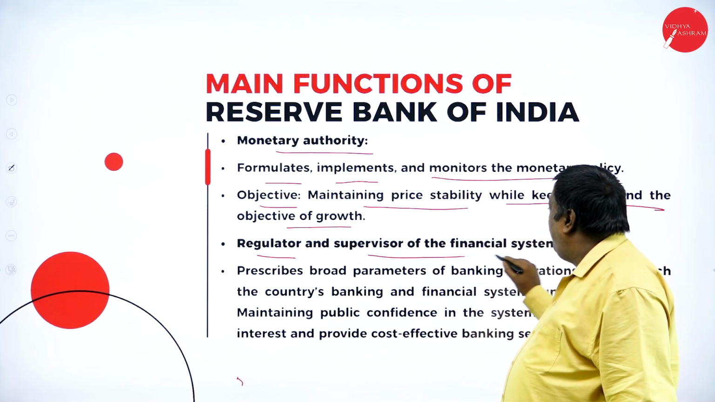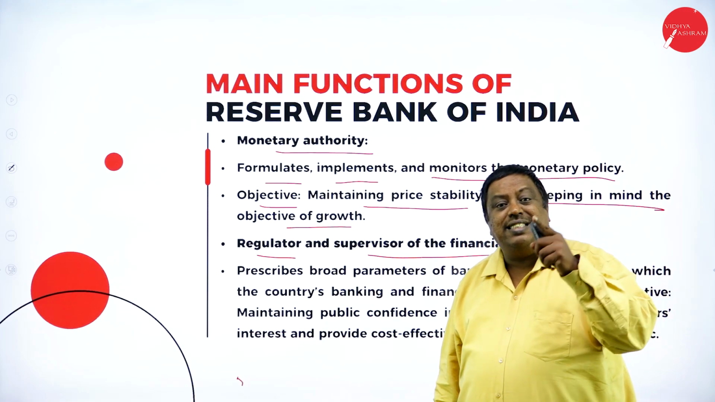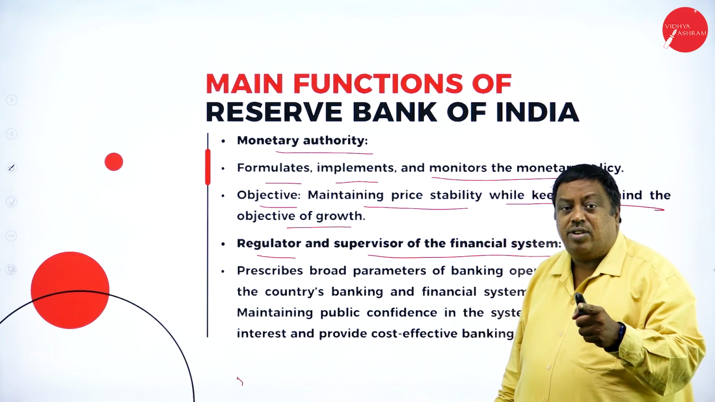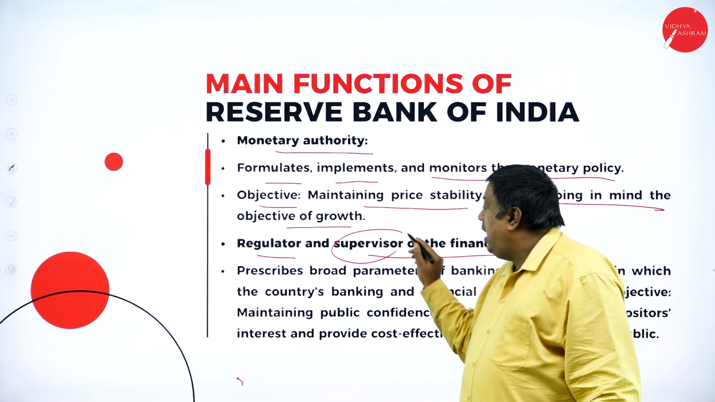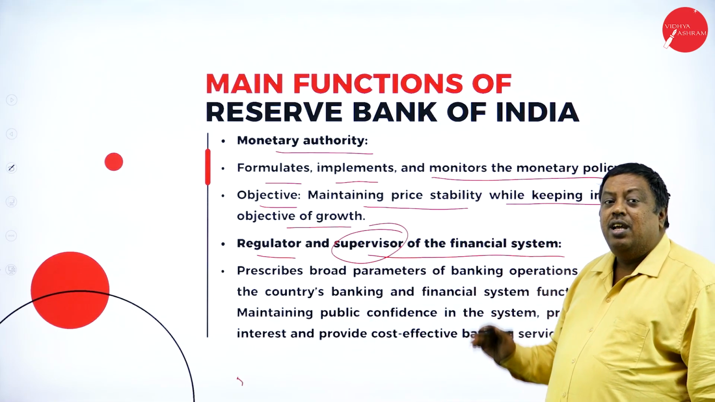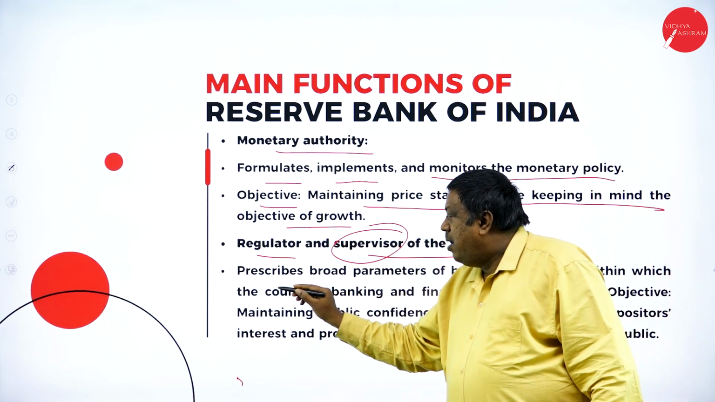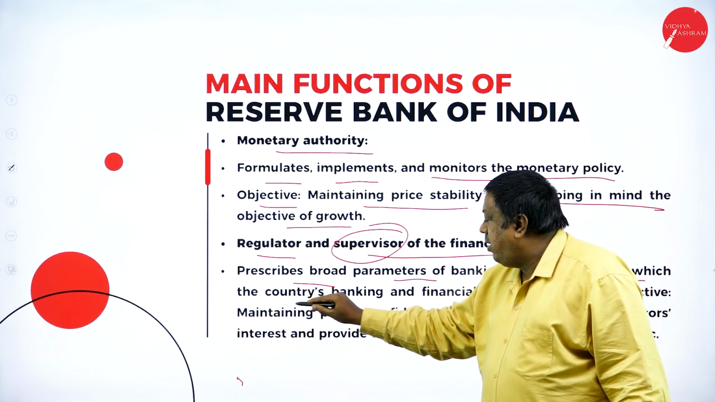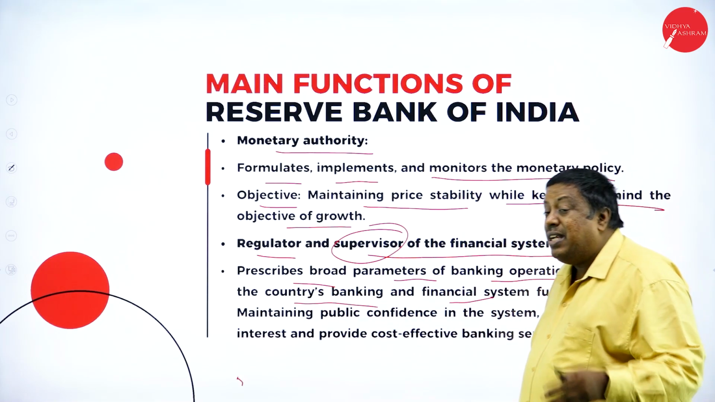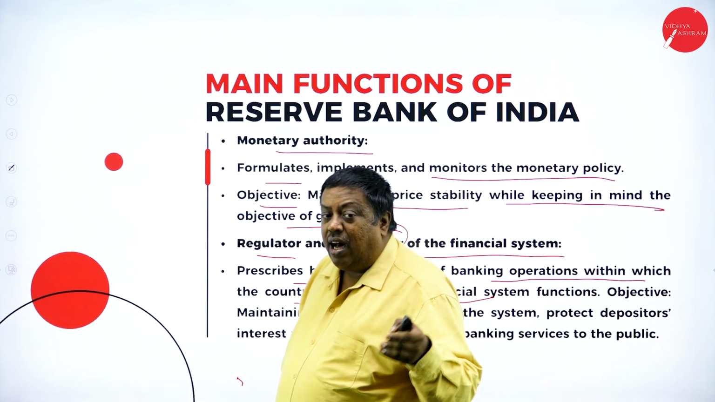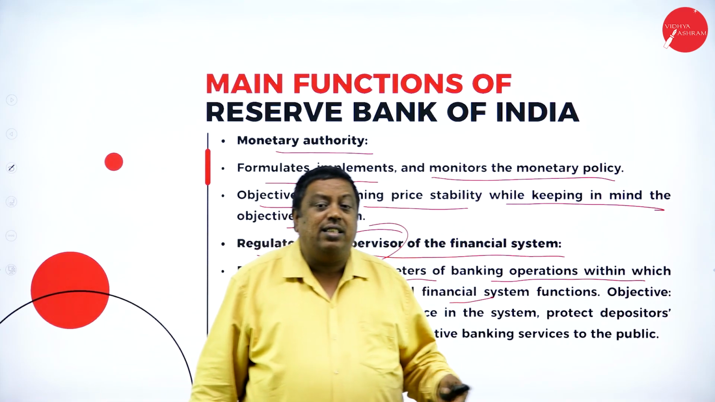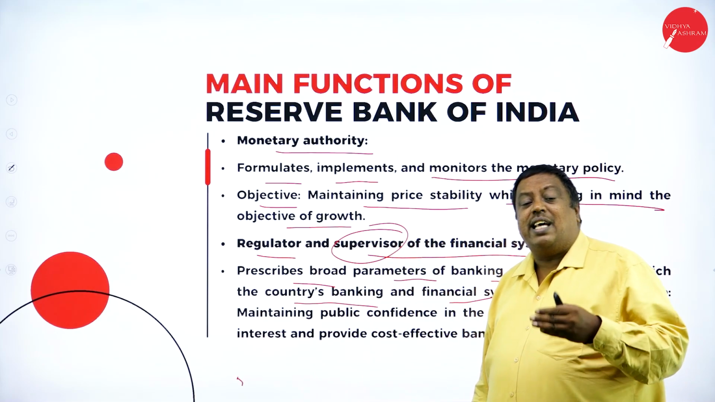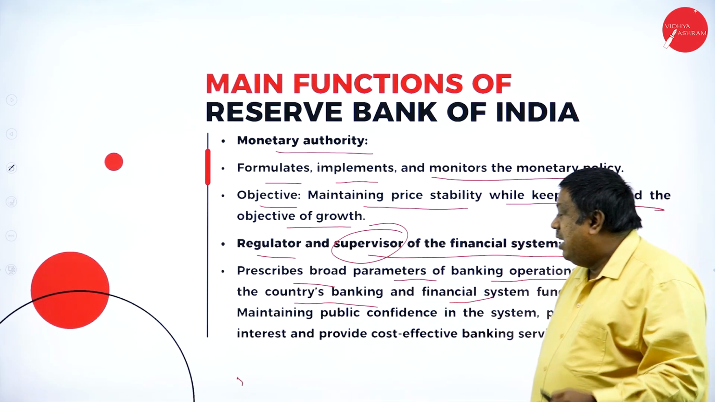Regulator and supervisor of the financial system. RBI is the regulator, meaning it makes certain rules and regulations, and it has to supervise the entire financial flow in the market. It prescribes broad parameters of banking operations within which the country's banking and financial system functions. The RBI is going to give guidelines to all the banks on how they have to work and how the banks have to perform in the market.